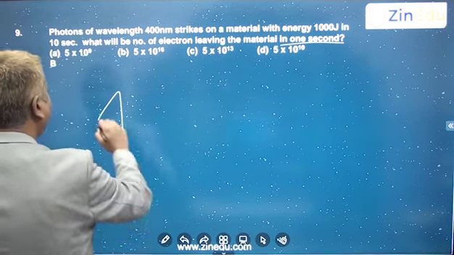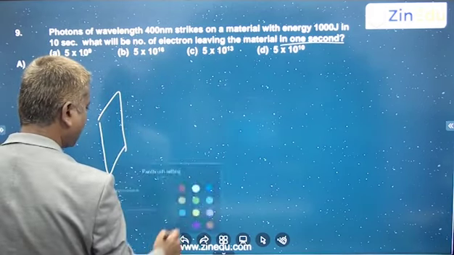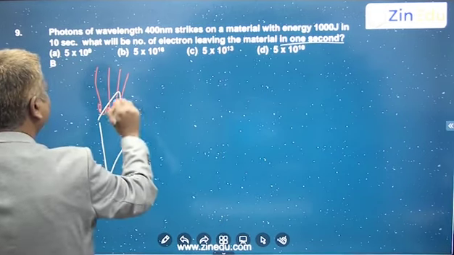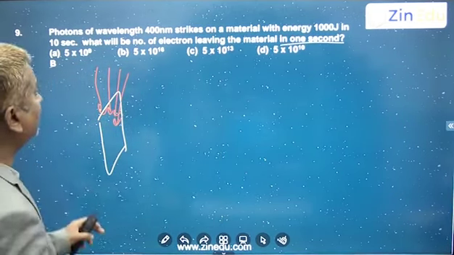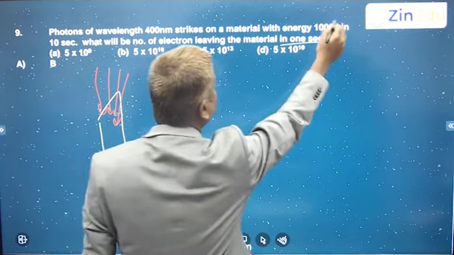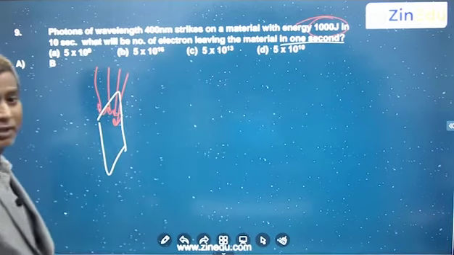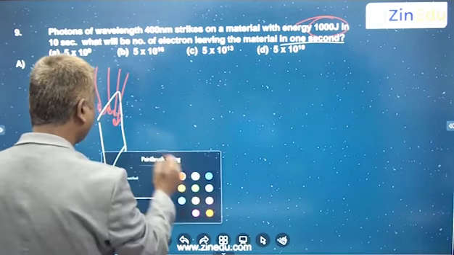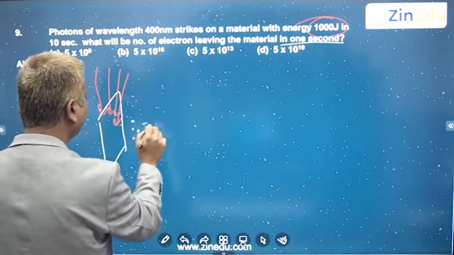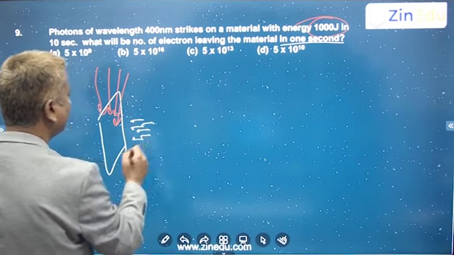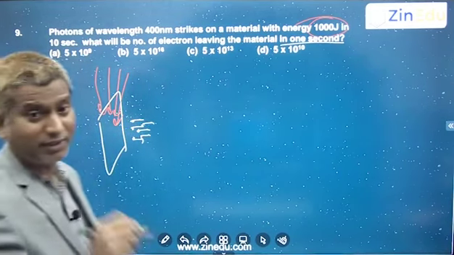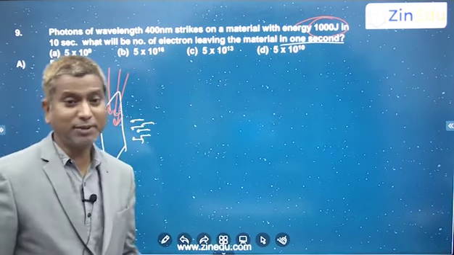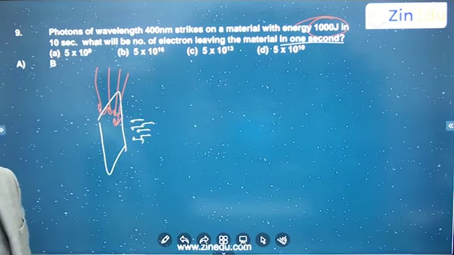So here's a material, right? Photons are incident on it, the photoelectric effect. For every 10 seconds, how much energy is incident? 1000 joules. So we need to find out how many photoelectrons are ejected per second, assuming 100% efficiency. 100% efficiency means as many photons as are incident, that many electrons are emitted.